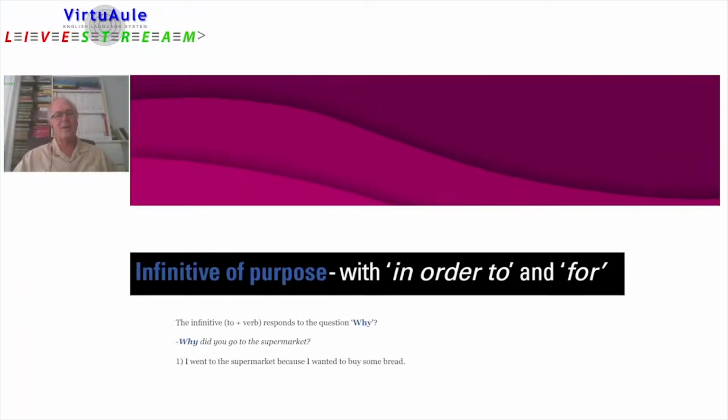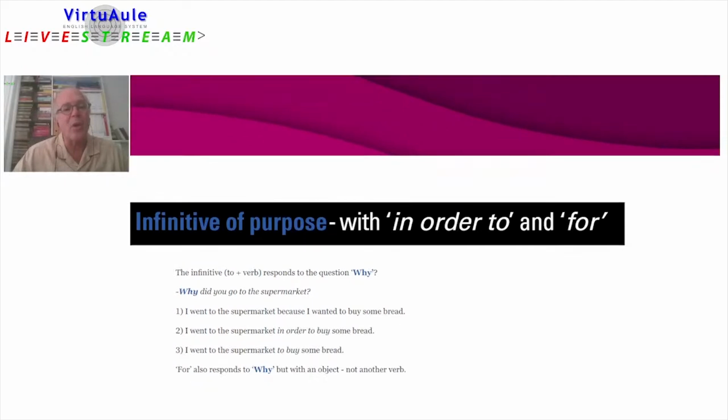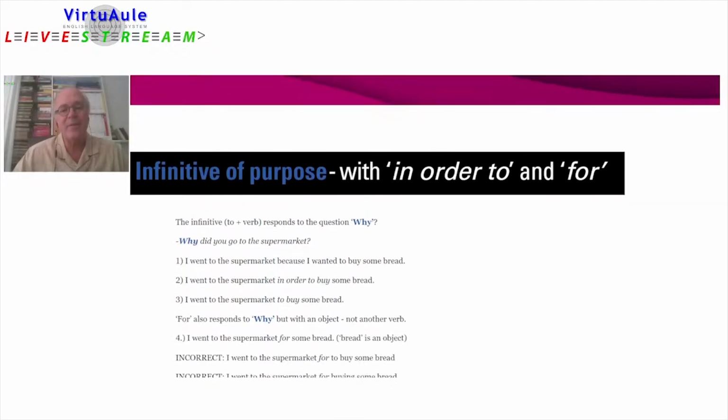Okay, let's look at the infinitive of purpose with in order and for. The infinitive of purpose. The infinitive, to plus the verb, to do, to go, to be, responds to the question why.